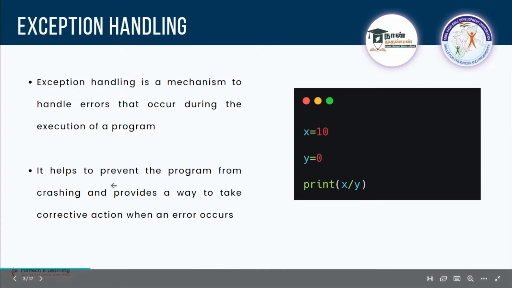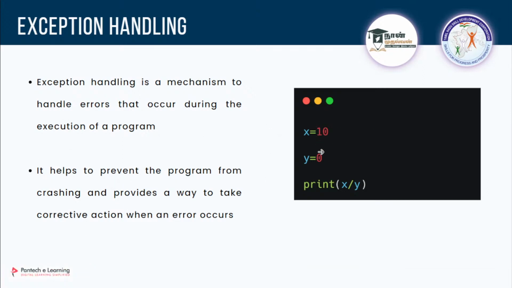Since it is almost half the time, let's go with this topic and we'll see the code later on. Let me tell you an example. You are asking for user input X and Y from the user, dividing it and giving the output. If you give some other numbers, it will give you the output. But if you divide any number by 0, what will happen? Will you get any output or an error?